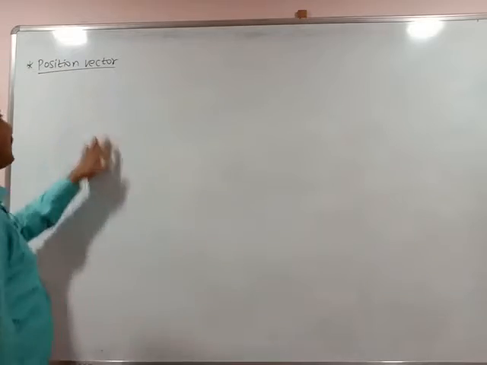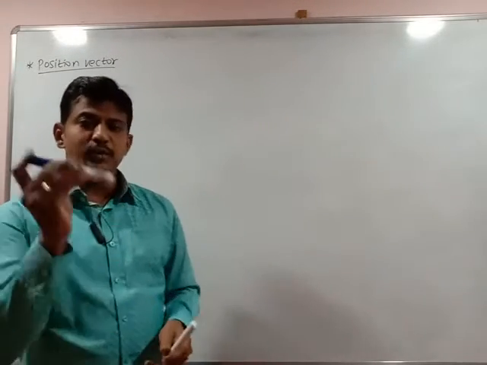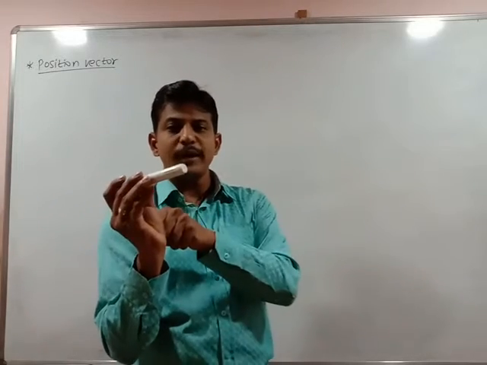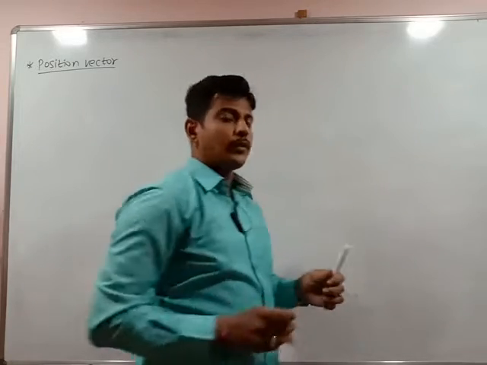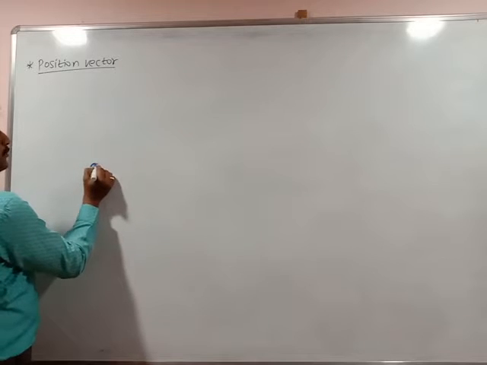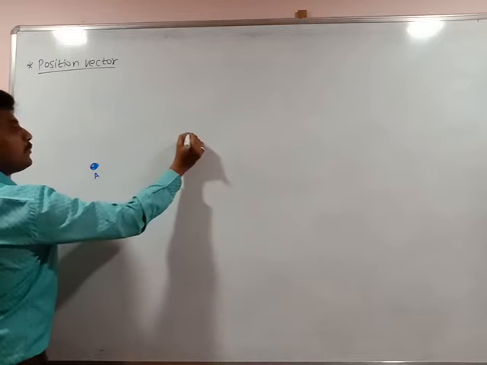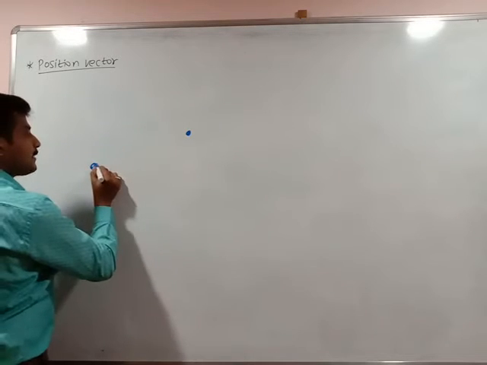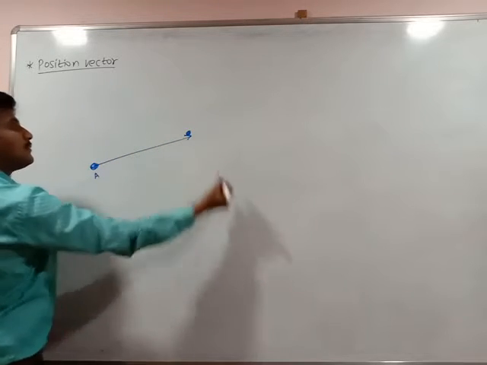The next point is position vector. If I throw the ball, or if I throw this pen from this point to the next point, so if I join the starting point of the object to the end point of the object, means if the object is thrown from this point and it is moving in this direction, after a certain interval of time the object is reaching this position. So how to show its position vector? It is moving in this direction, that's why this vector can be shown like this.